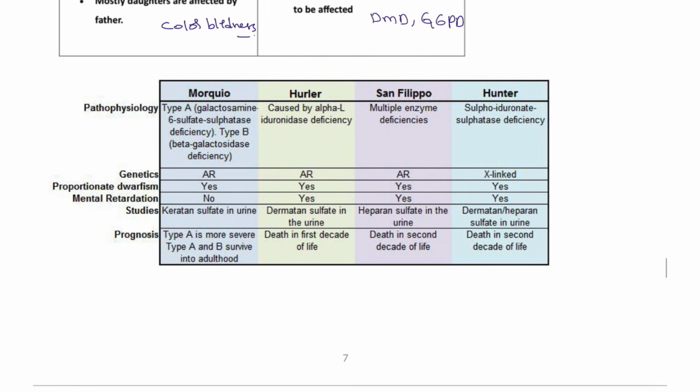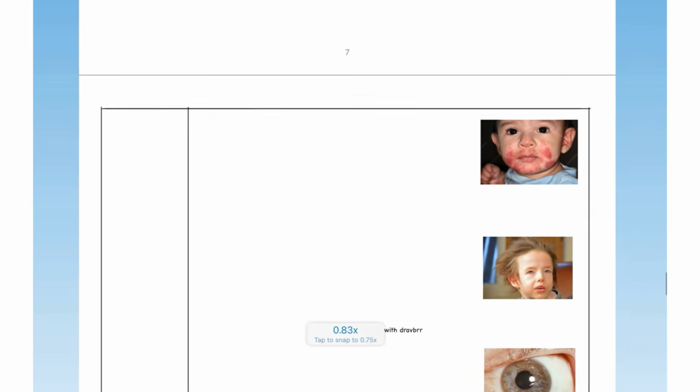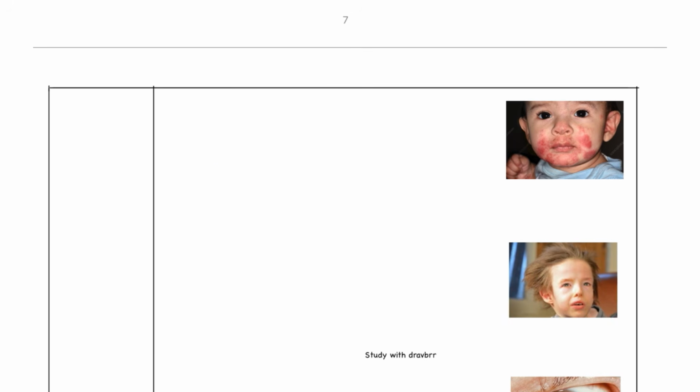And next, again, glycosaminoglycan diseases. Sanfilippo is the most common, Hurler and Hunter. In the Hunter, as I said, this is X-linked recessive, and the eyes are normal. Okay, eyes are normal, and in this condition the eyes have blindness, Hurler syndrome. Sanfilippo is the most common. Morquio, we are going to see, is a galactosamine 6-sulfate sulfatase deficiency.